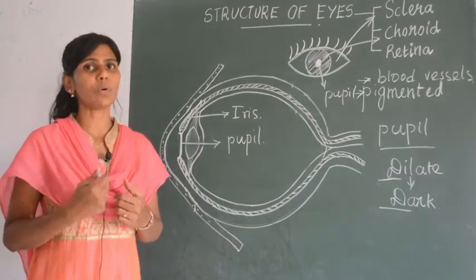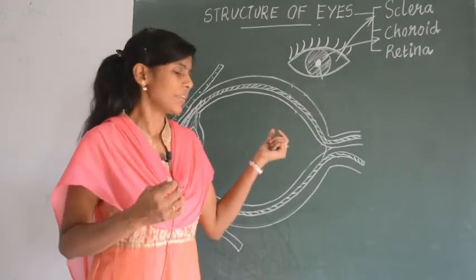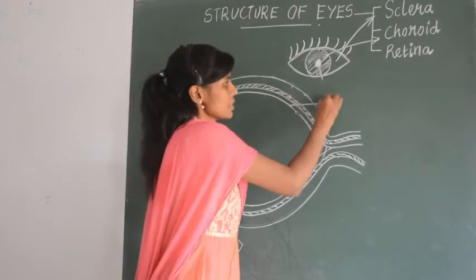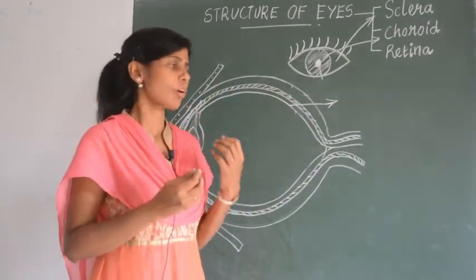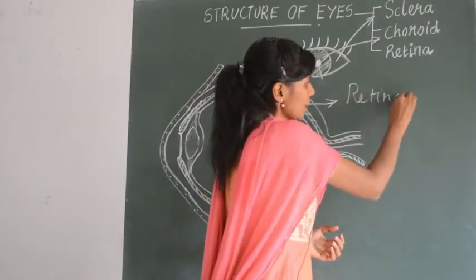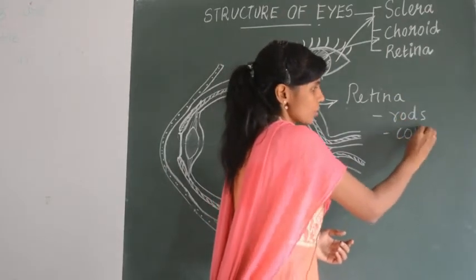Next we learn about the third layer, retina. The third layer is the retina. Which is the retina here? This is the retina, right? So this retina is made up of two types of cells called rods and cones.